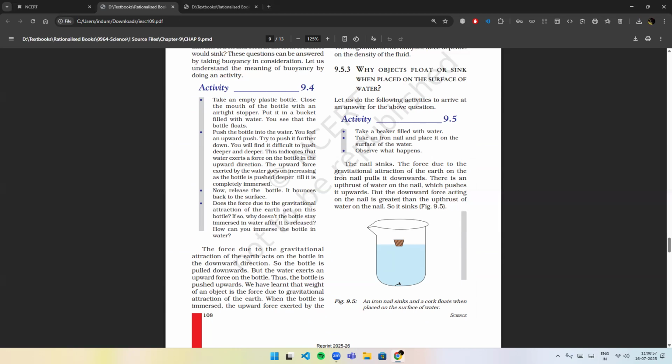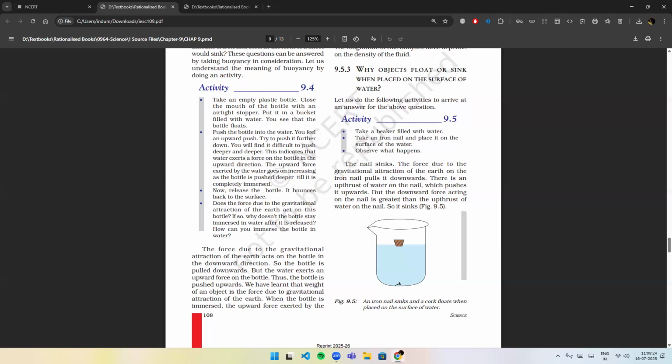Does the force due to the gravitational attraction of the earth act on this bottle? If so, why doesn't the bottle stay immersed in water after it is released? How can you immerse the bottle in water? The force due to the gravitational attraction of the earth acts on the bottle in the downward direction. So the bottle is pulled downwards. But the water exerts an upward force on the bottle. Thus, the bottle is pushed upwards.